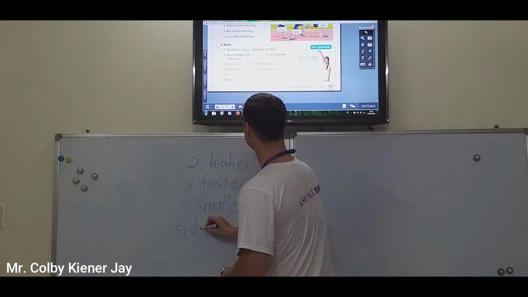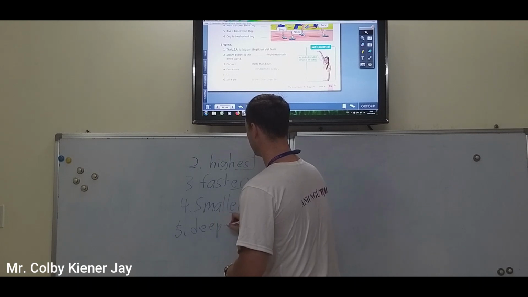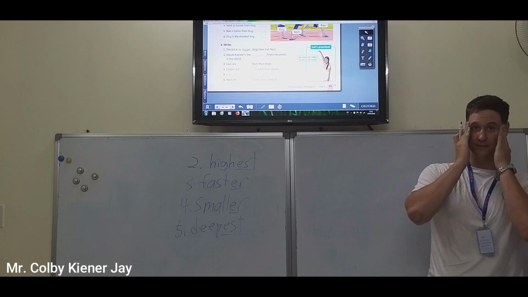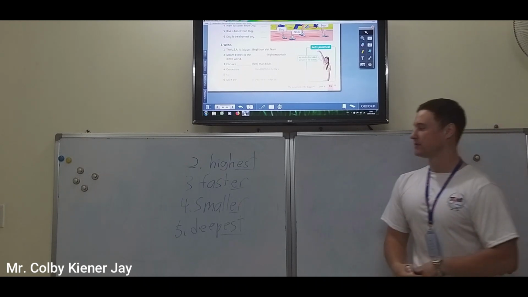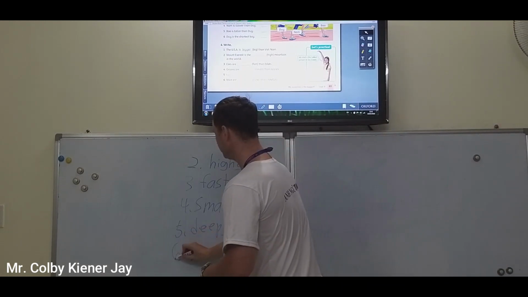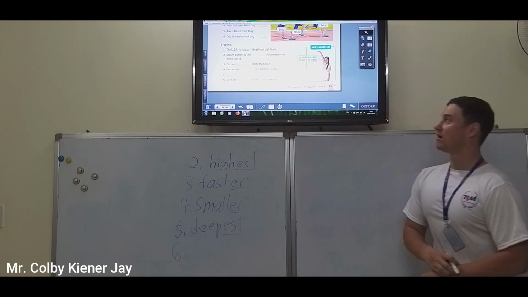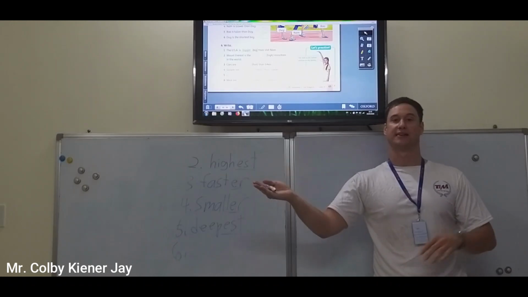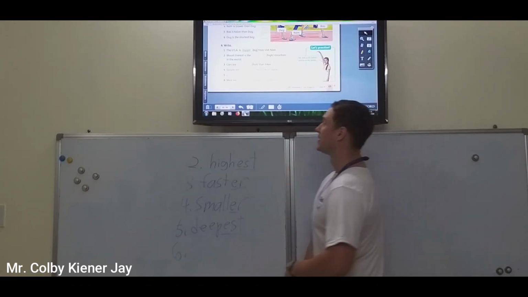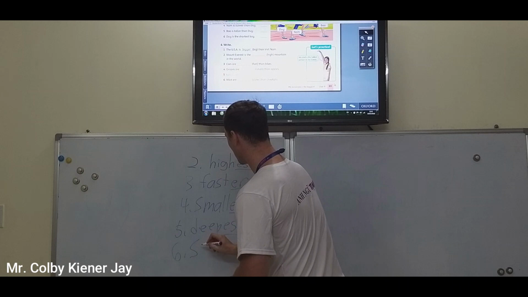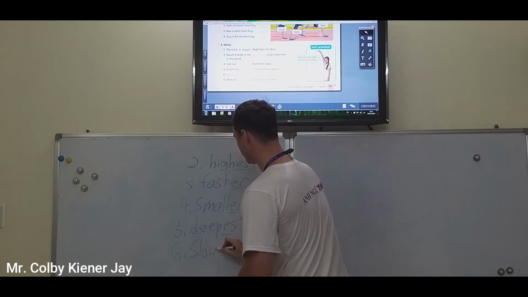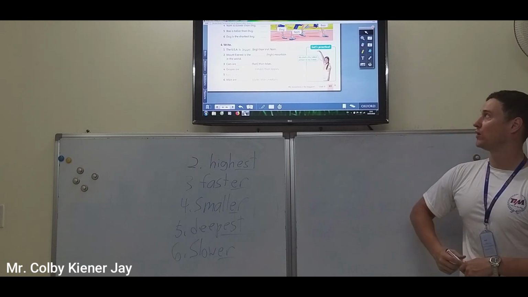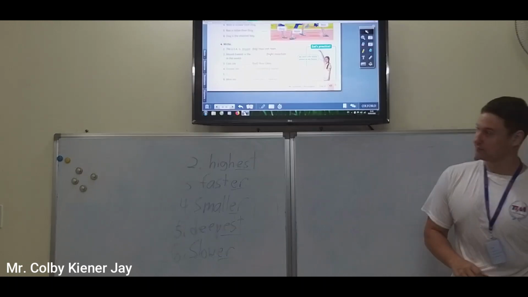Comparative or superlative? Superlative, deepest. It's the most deep. Mice are than cheetahs. Comparing again, we have mice and we have cheetahs. Mice are slower than cheetahs.